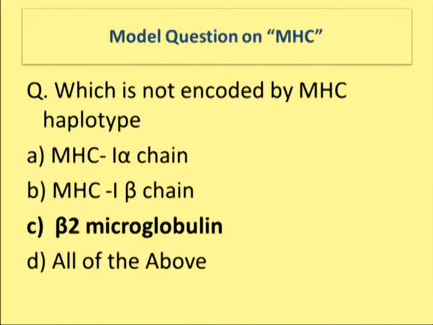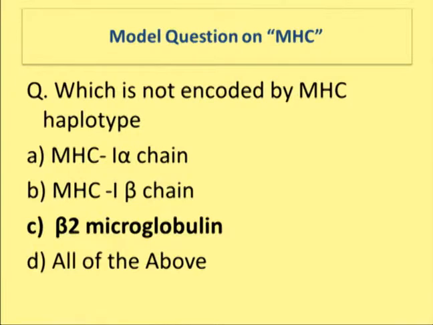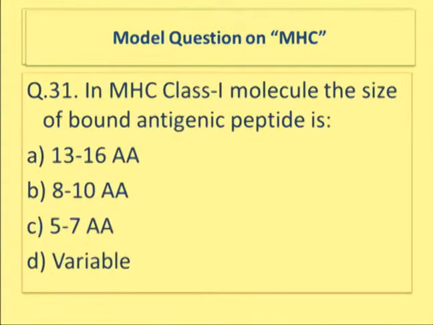Now there comes another question. Which is not encoded by MHC haplotype? Option A, MHC class 1 alpha chain; B, MHC class 1 beta chain; C, beta 2 microglobulin; and D, all of the above. So when we discuss the structure of MHC haplotype, you will see beta 2 microglobulin is always associated with the MHC class 1 molecule. The functional integrity of the MHC class 1 molecule depends on beta 2 microglobulin, but beta 2 microglobulin is not encoded by MHC.